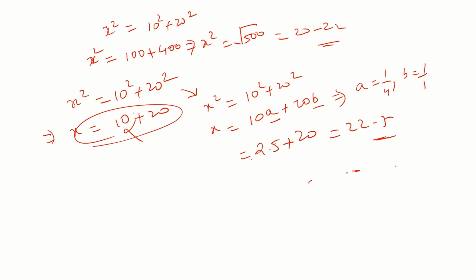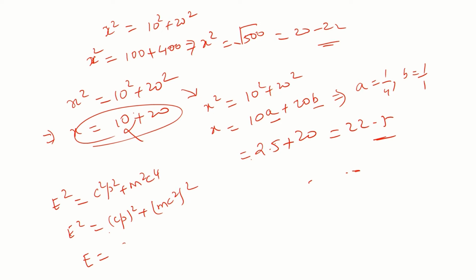So, it is a different approach of taking a square root, and this method was suggested by Dirac in deriving the equation. The actual equation is E square equal to C square P square plus M square C power 4, or E square equal to (Cp) whole square plus (MC square) whole square. By applying Dirac's approach, he takes the direct square root, so Cp plus MC square, and there will be an error in each term.